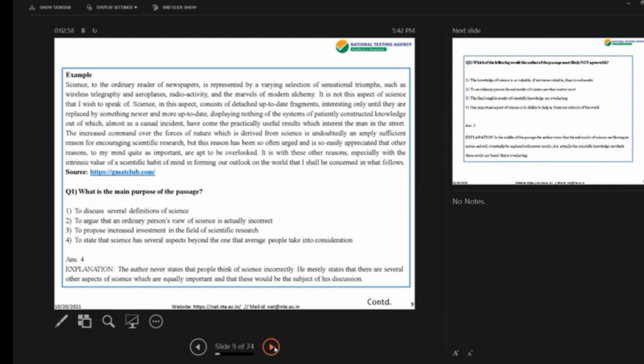So this is the passage. Question number 1, what is the main purpose of the passage? The options are given, and you have to write the answer. Now, when you write the answer, please keep in mind the justification, the explanation, the reason is very important. You don't have to write the explanation or reason or justification, but you should know what you are doing. That's one of the purposes of this test. You should know what you are doing. And that is why think in your mind, is this the correct answer? What is the explanation? And then from the options choose the correct answer.